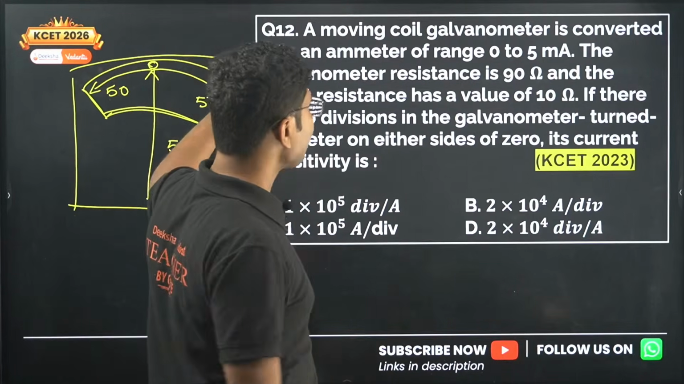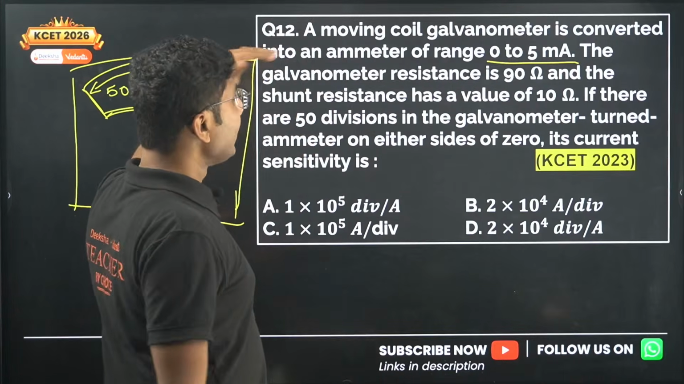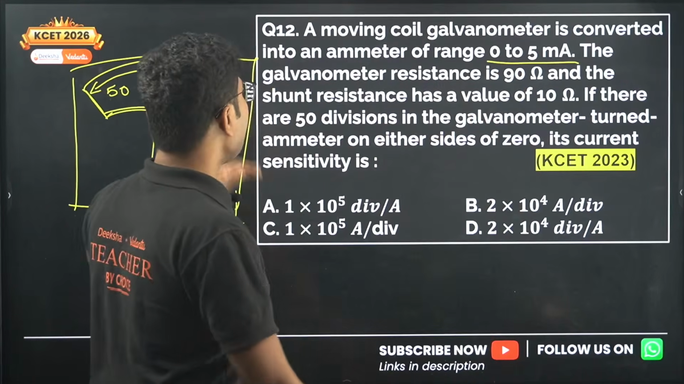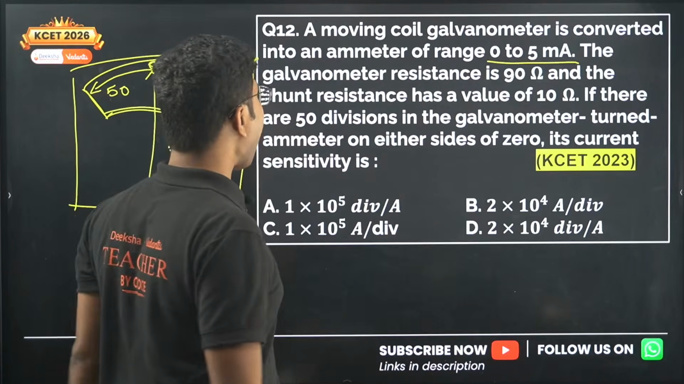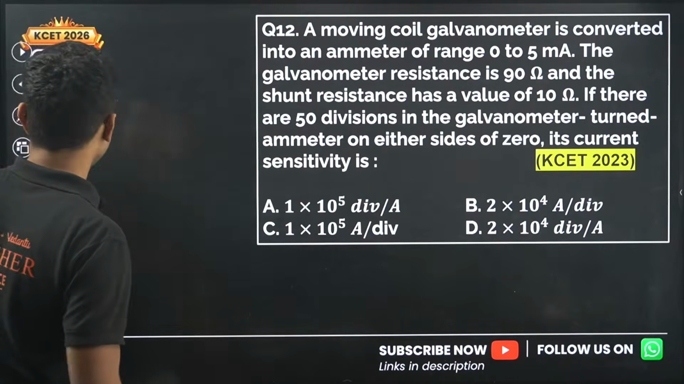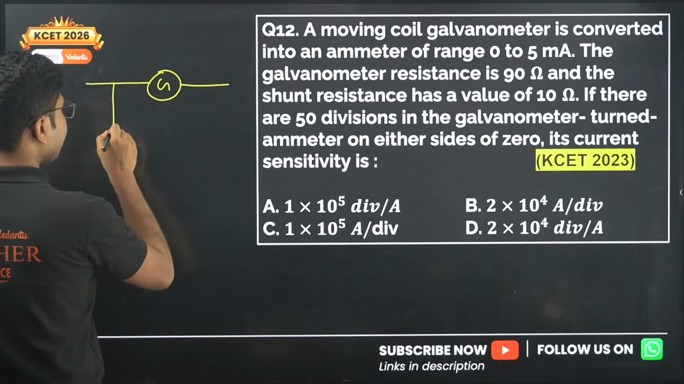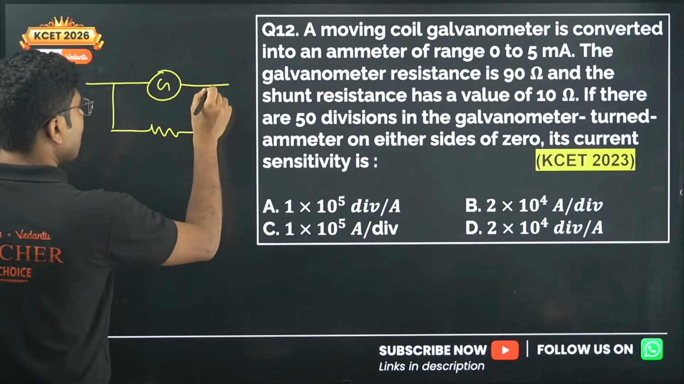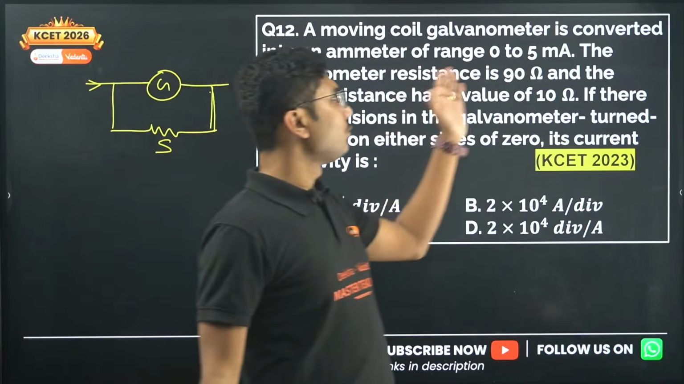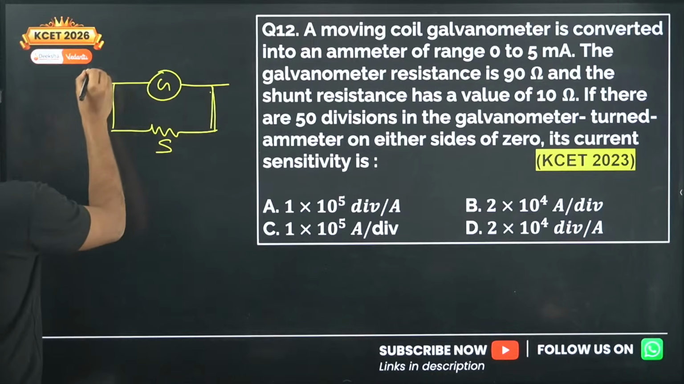Okay, a moving coil galvanometer is to be converted into an ammeter of range 0 to 5 milliampere. The galvanometer resistance is 90 ohm and the shunt resistance is 10 ohm. So now we will go back to the configuration of the galvanometer and a shunt resistance. The maximum current which can pass through the galvanometer is given by 5 milliampere.